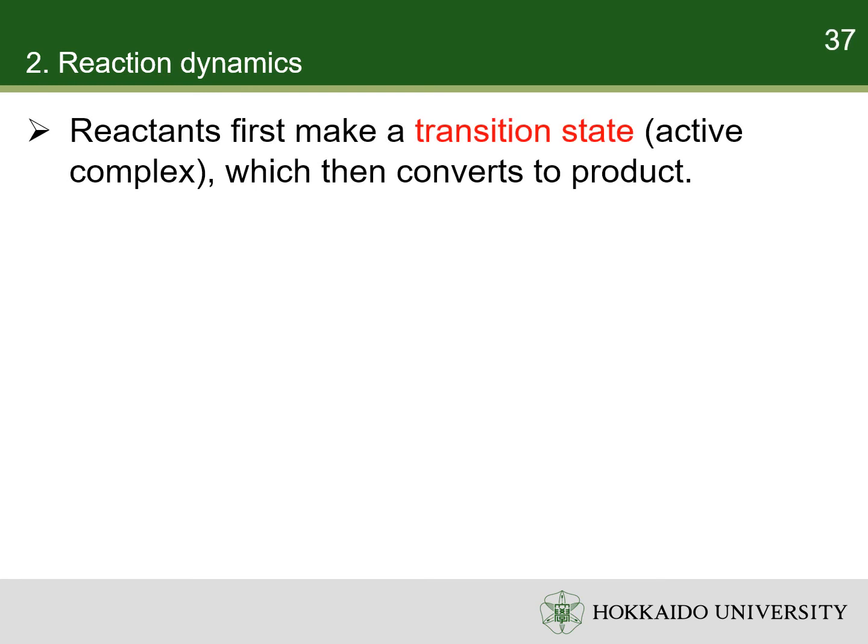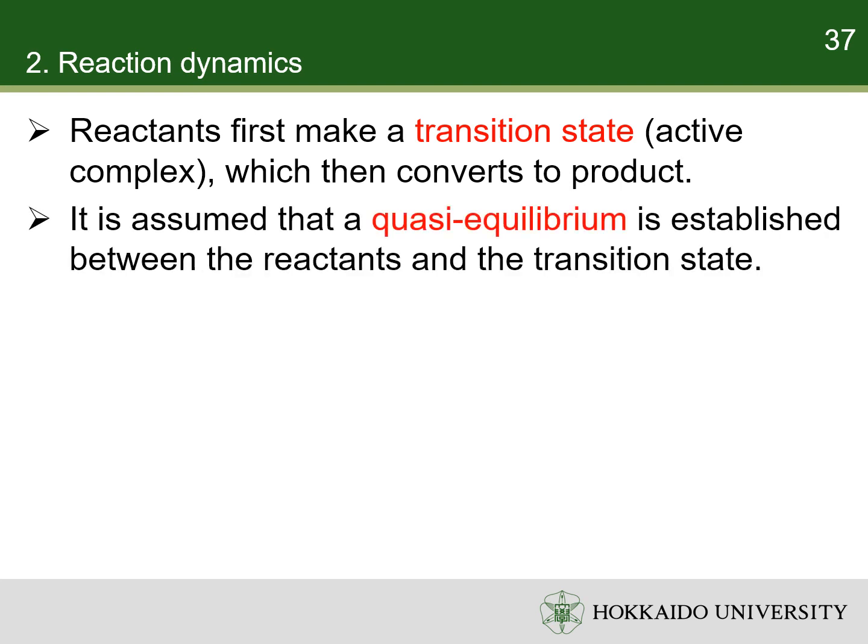In transition state theory, reactants form a transition state in the first step, which then converts to product in the second step. The transition state is also called active complex. Furthermore, transition state theory assumes a special type of chemical equilibrium, quasi-equilibrium, between the reactants and the transition state. The reaction mechanism in transition state theory can be summarized with the following formula.